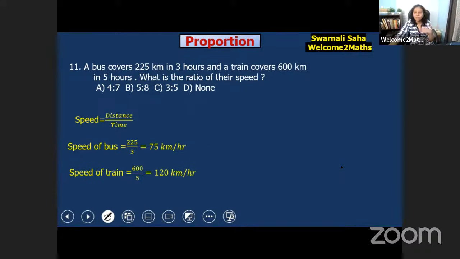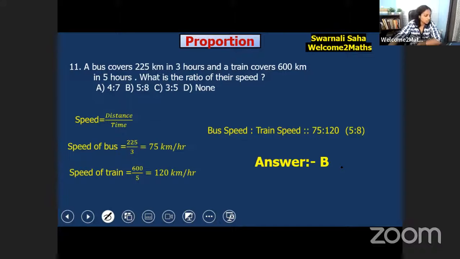Okay. And the speed of the train would be 600 kilometers in 5 hours. So in 1 hour, it would be 600 by 5. So it's 120 kilometers per hour. Now we just have to find the ratio of their speeds. Bus speed is to train speed, it means 75 is to 120, and it would be 5 is to 8. So now our answer is B, 5 is to 8.